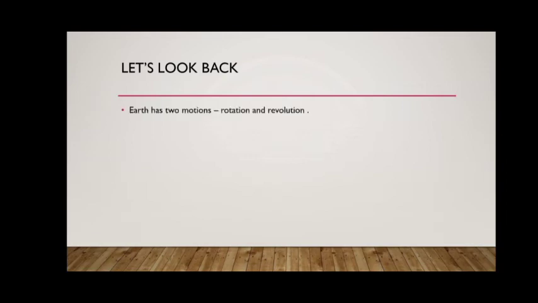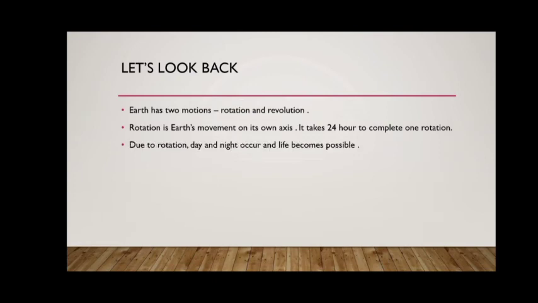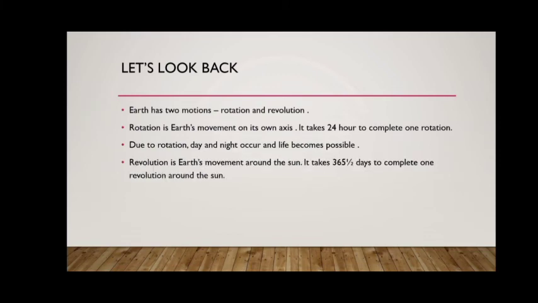Now let us quickly recap what you have learned today. So you have learned that the Earth has 2 motions, that is rotation and revolution. Rotation is Earth's movement on its own axis. It takes 24 hours to complete one rotation. Due to rotation, day and night occur and life becomes possible on the Earth. Revolution is Earth's movement around the Sun, and it takes 365.5 days to complete one revolution around the Sun.